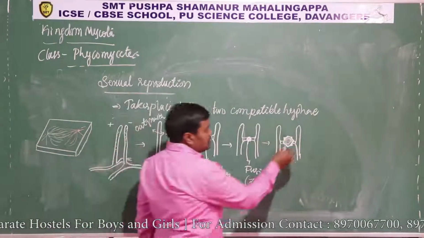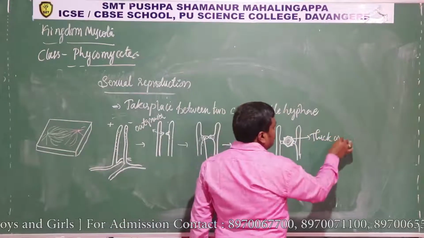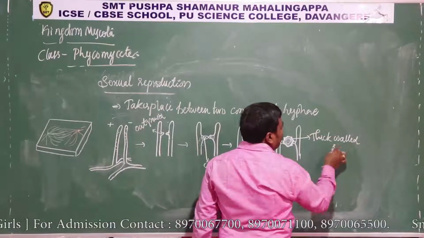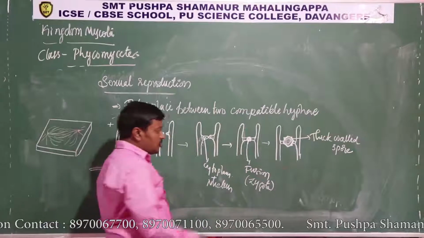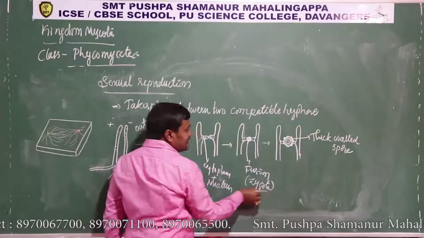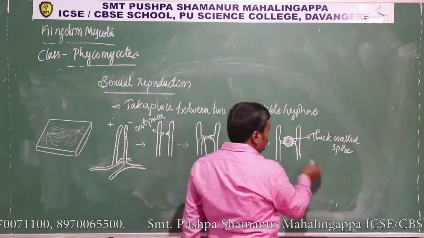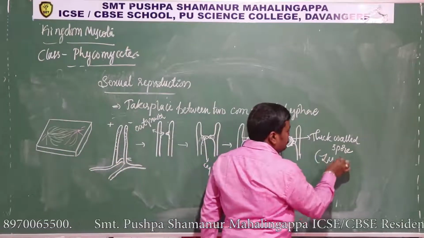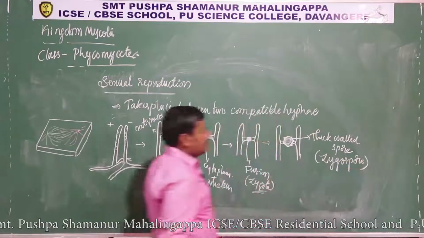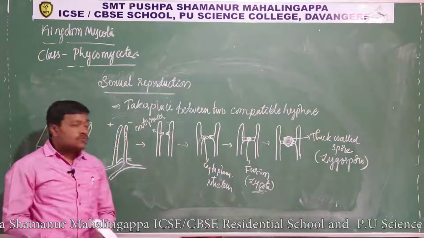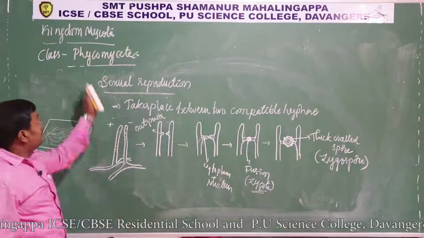Okay, so this is a thick walled spore. It develops as a spore now, a thick walled spore. Okay, this thick walled spore developed directly from the zygote. So it is called as zygospore. Okay, so like this zygospore is produced as a sexual spore in case of phycomycete.